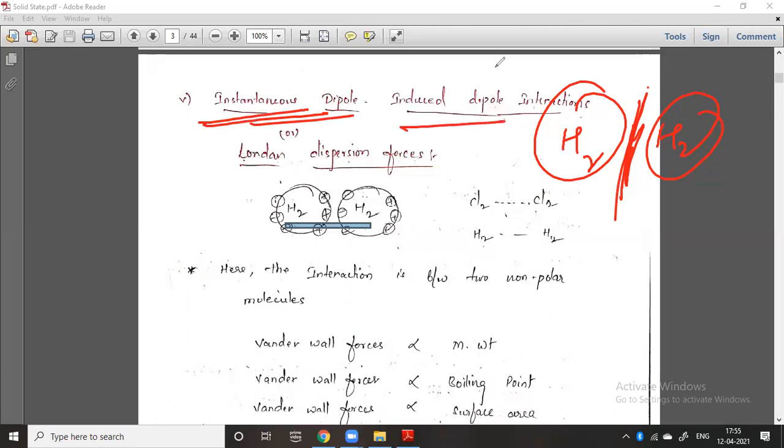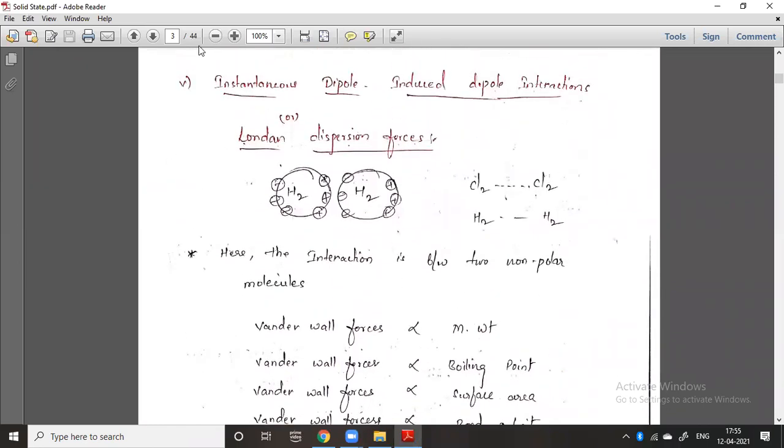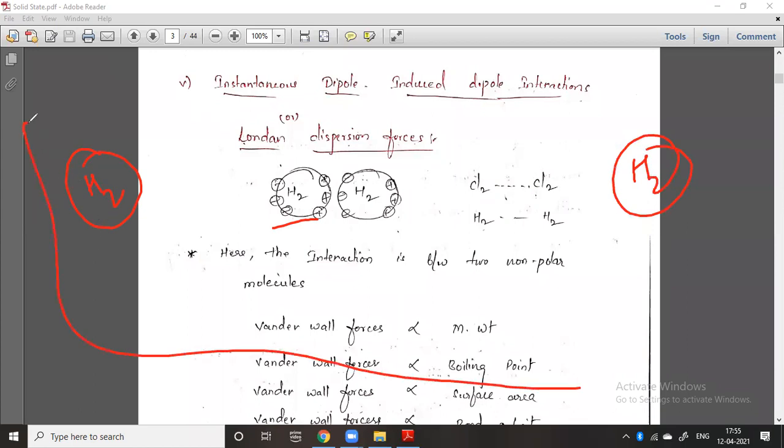Actually there is no dipole on that hydrogen molecule, but it gets a dipole instantaneously. Instantaneously means suddenly it has a certain amount of charge. How will I explain this? You can understand here. First I will take two hydrogen molecules. This is one hydrogen molecule, and this is another hydrogen molecule, like a whole cylinder. The H2 is a gas and H2 is a gas, so there will be an interaction between these two gases.